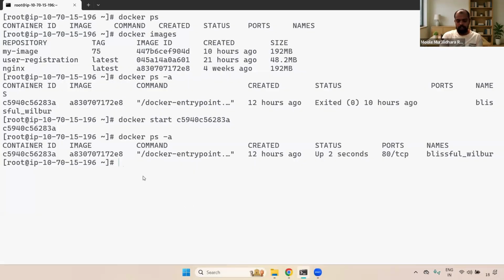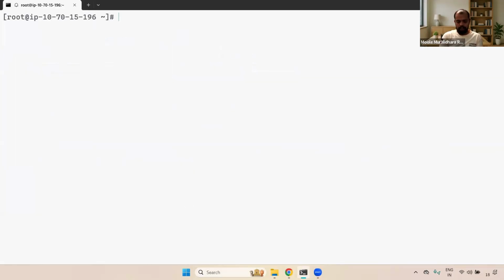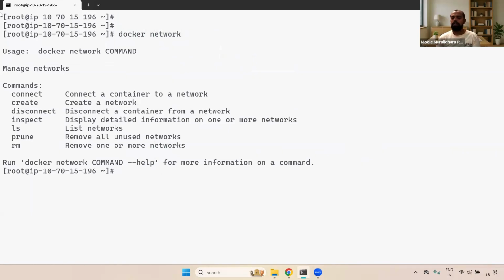Here you can go with here. And here, first of all, you can give docker network. Once you give the docker network and enter, it will give the subcommands, whatever I have explained, right? Connect, if you want to connect the container; create, if you want to create the network; disconnect, if you want to disconnect the container; inspect, if you want to see the information about the container; ls, if you want to see the list of networks; prune, if you want to remove unused networks; rm, if you want to remove one or more networks.